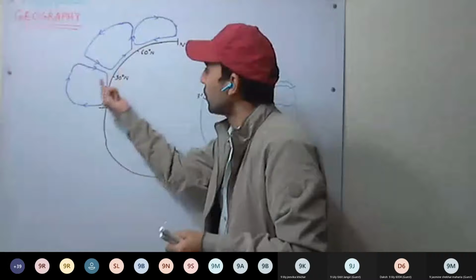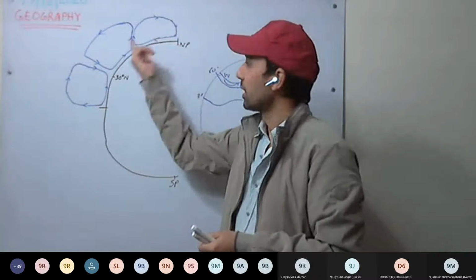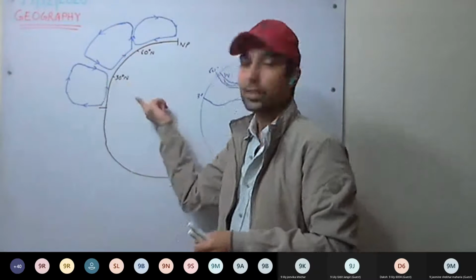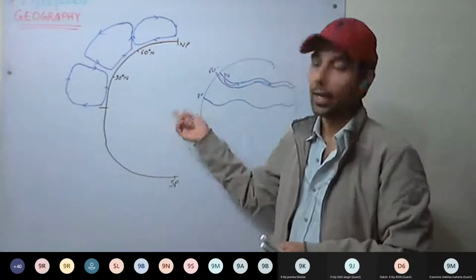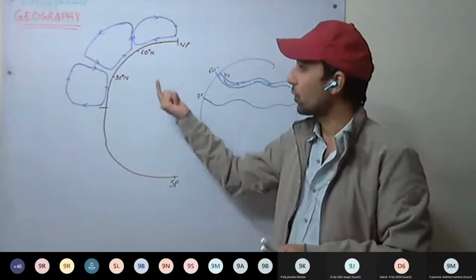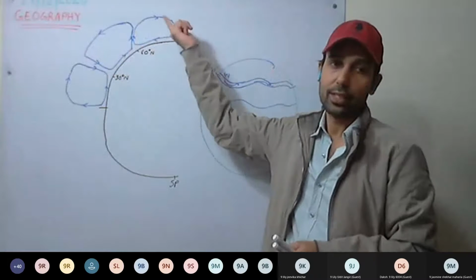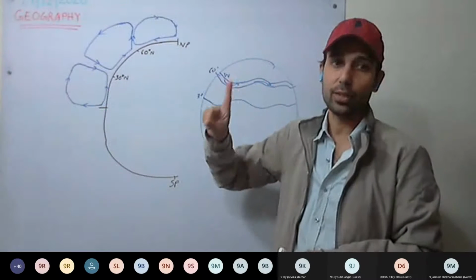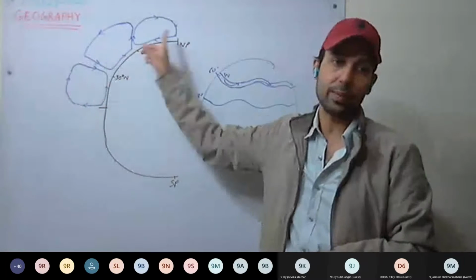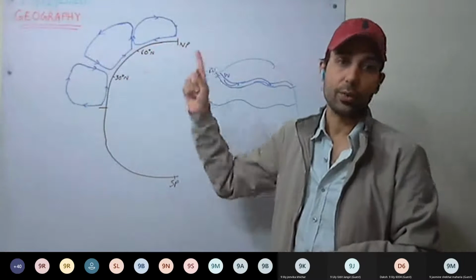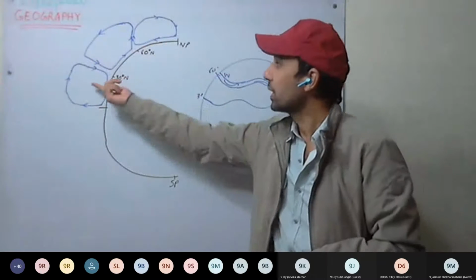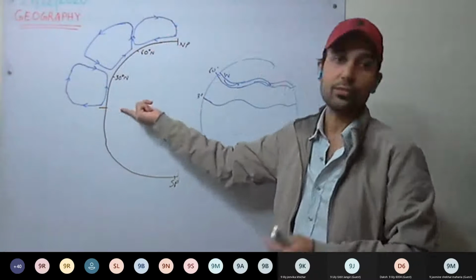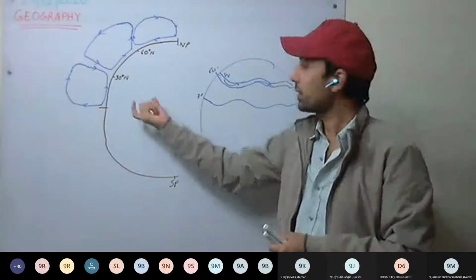First, these three cells we have discussed: Hadley cell, polar cell, and Ferrel cell. These three cells are generated because of differential heating of the earth and because of rotation of the earth, that is Coriolis force. If there had been no rotation, only one cell would have been generated because of differential heating, insolation. But because of rotation of the earth, the Coriolis effect comes into play, and because of that we have three cells.